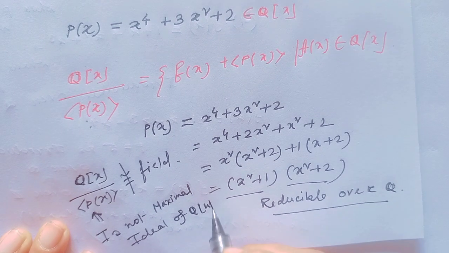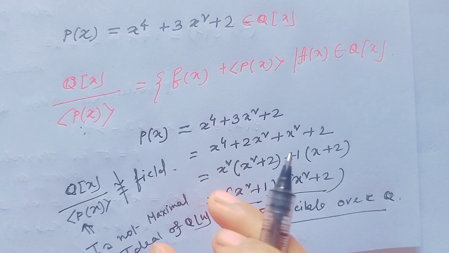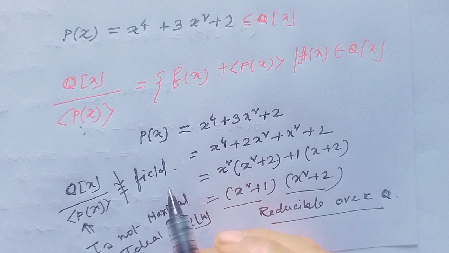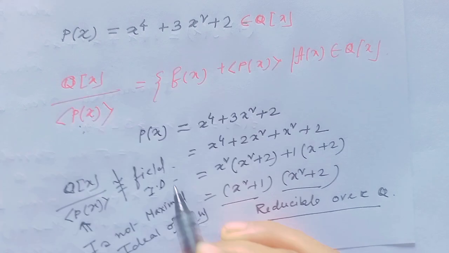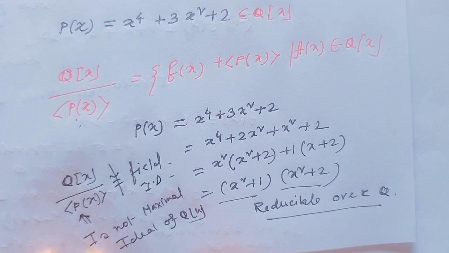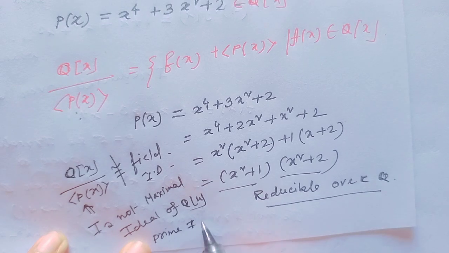I hope all my viewers have understood. Okay, well, and not only is this not a field, this is also not an integral domain, because in a PID maximal ideal and prime ideal is an if and only if condition. Since this is not an irreducible polynomial, this is also not a prime ideal in Q[x].